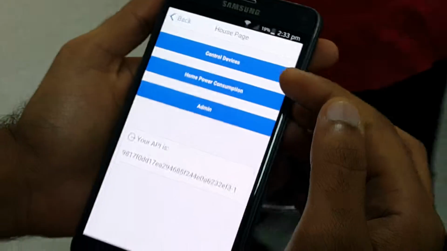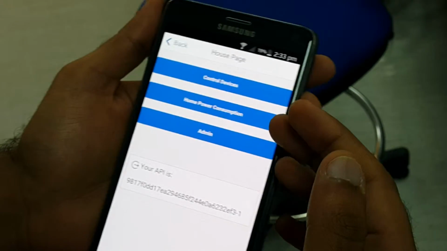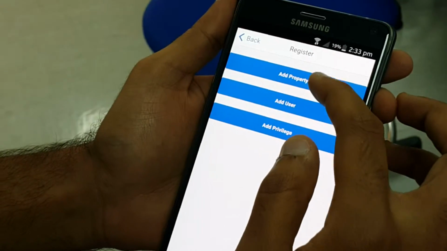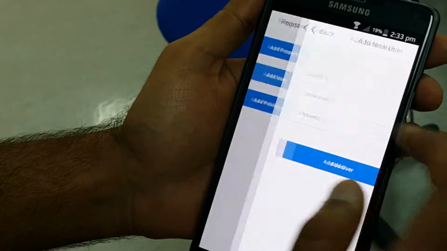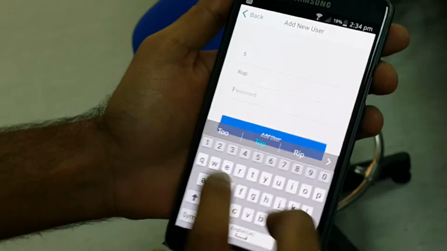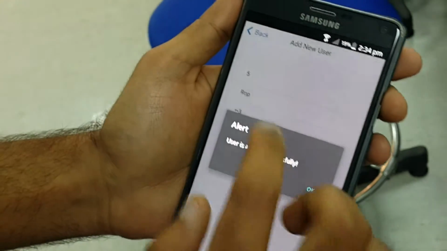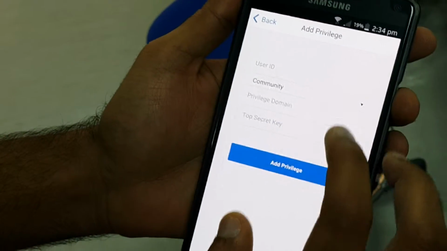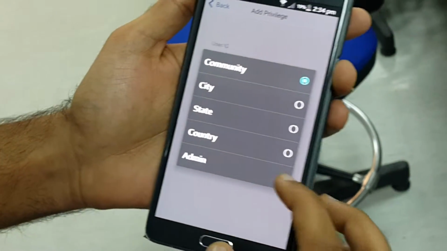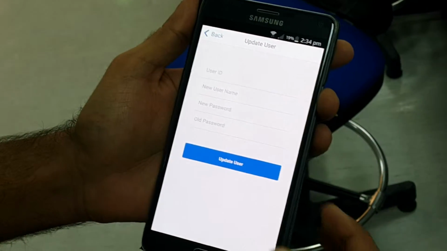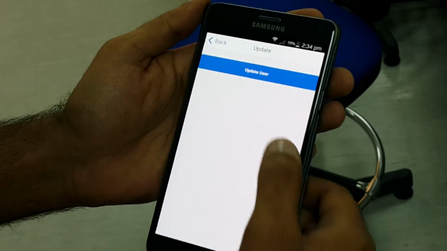The administrator is like a regular user. He has the ability to control devices and to view his house graphs. In addition to that, he has privileges to add users and add properties under a user. Let me show you how you do it. Just give a password and add the user, and it adds the user to the system. Then you can even grant users privileges to be a state owner, city owner, or country owner. And you can update the user details, like changing the password or the username.